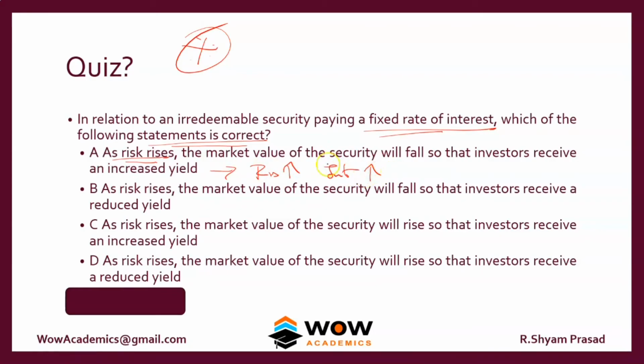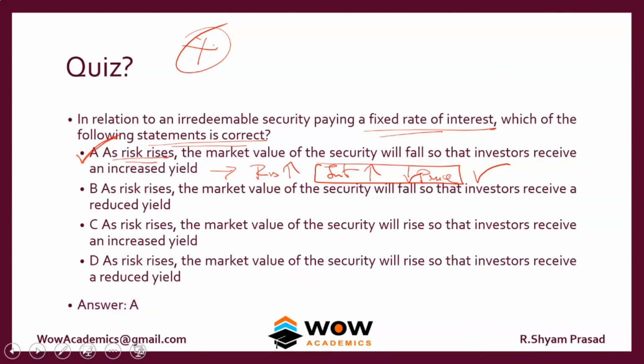If interest rate rises, what is the relationship with the price? The price will go down. So as risk rises, the market value of the security will fall, so that investors will receive an increased yield. This is correct. So this is the correct option. The other options are just distractors, so we don't need to read them. And thankfully, if the right answer is at A, you can easily get the answer. If the answer is going to be at D, you will get confused with B, C, and things like that. And finally, by the time you come to D, you will get thoroughly distracted.